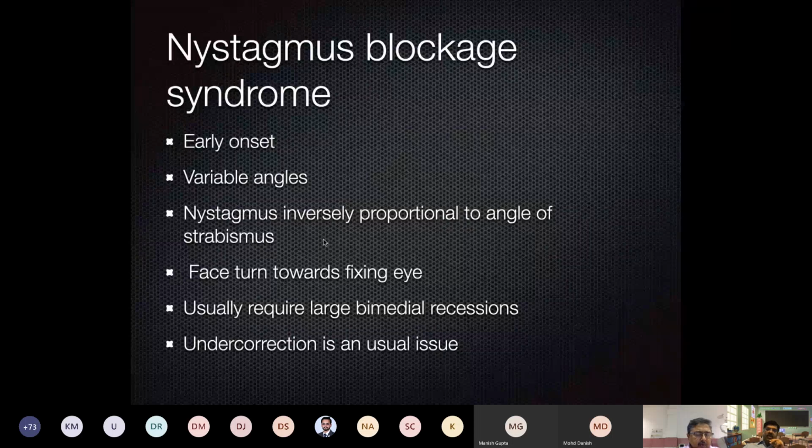This can be associated along with a face turn also, because sometimes the null point may be convergence and a face turn, so that may be the null point of the nystagmus. And sometimes they may require bimedial recession for the nystagmus dampening.